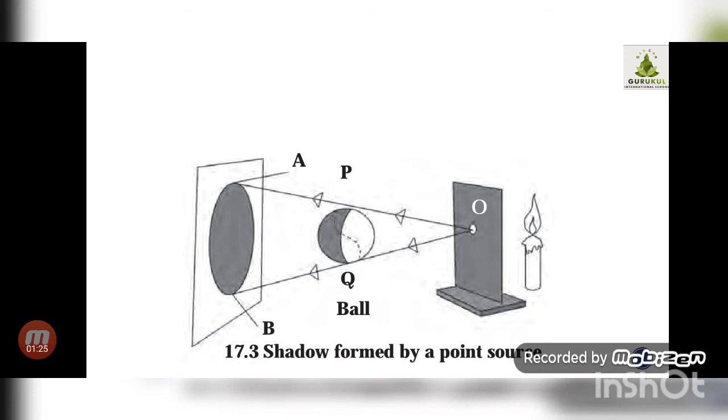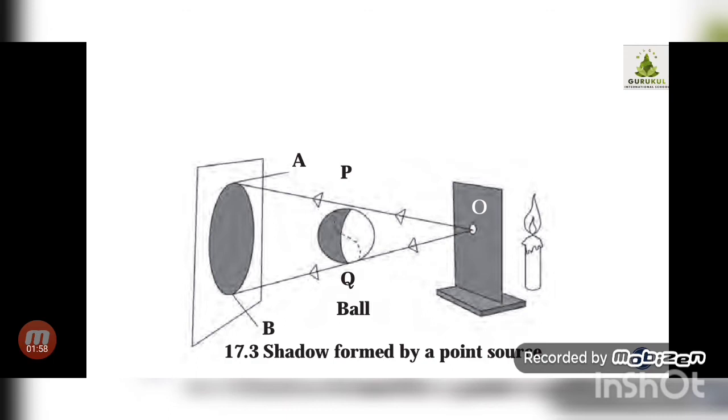It's not that only two rays come out from that source. But for our study, to make you understand, we are taking the example of these two rays, that is, ray OP and ray OQ. They will just pass by the ball and fall on the points A and B on the screen. Whatever rays are touching that ball and moving further are falling on the screen at points A and B.